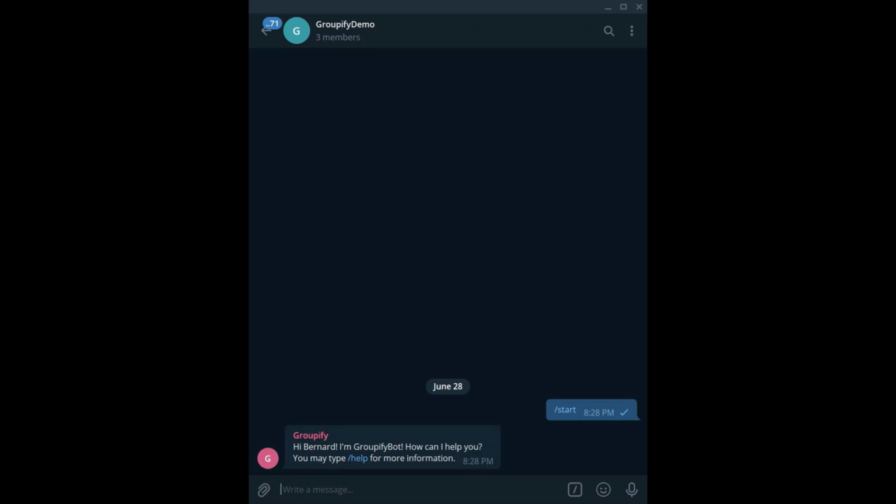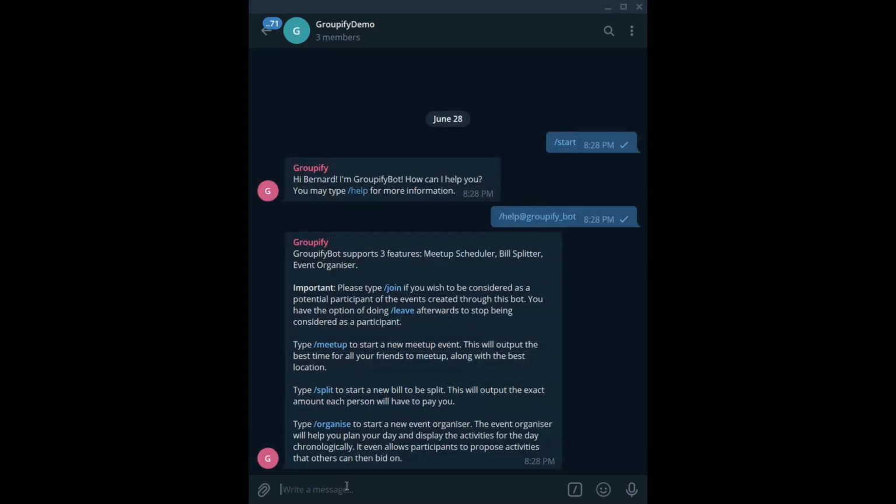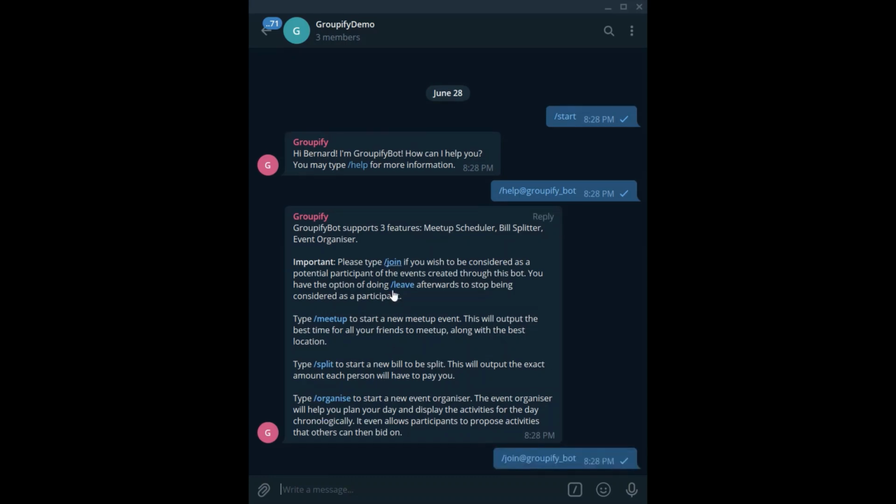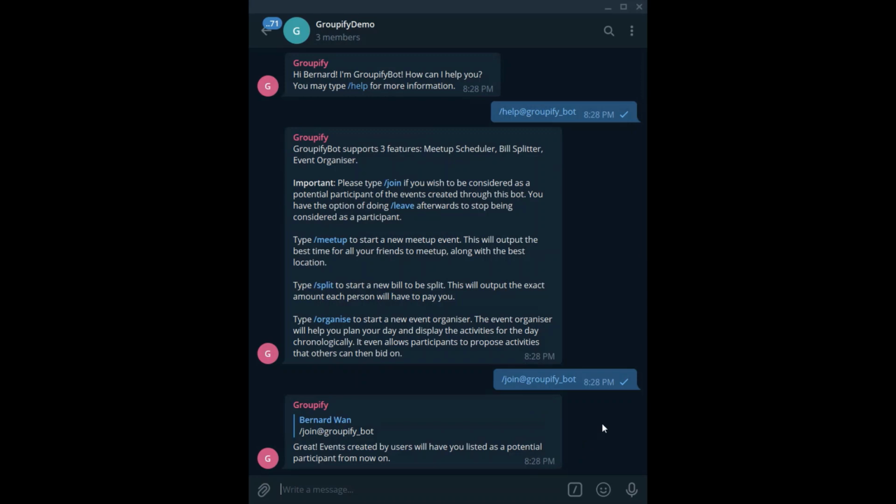When we enter /start, the bot briefly introduces itself. We can tap on the /help command to view a description of our three main features. Users have the option of doing /join, which is important if they want to be considered as a potential participant of events and bills created through this bot. Users can always /leave to leave this potential participant list.